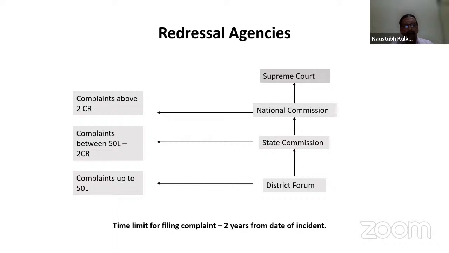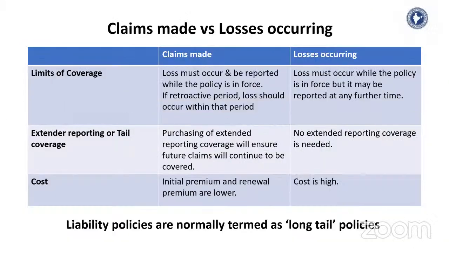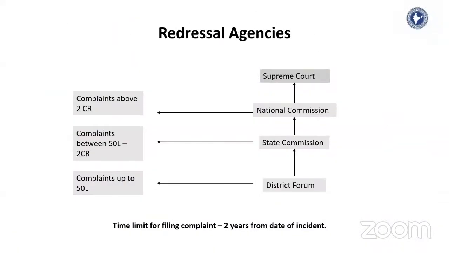That is there. Time limit for filing complaint, 2 years from the date of accident. So this is the time limit for filing complaint in these redressal agencies. What is that? It is 2 years from the date of accident. Sir, excuse me. Yes, sir. Sir, is it the date of accident or the date of no claim by the company? The time limit is 2 years from the date of accident, sir. But sir, I think it is 2 years from the no claim of the company or the office. 2 years from the date of accident.